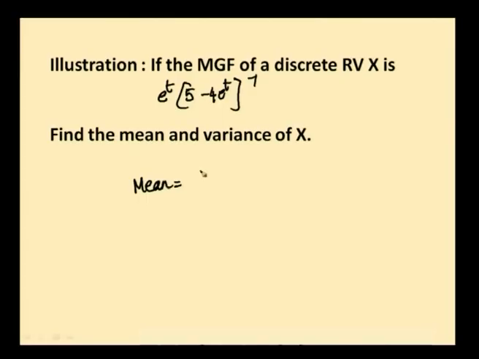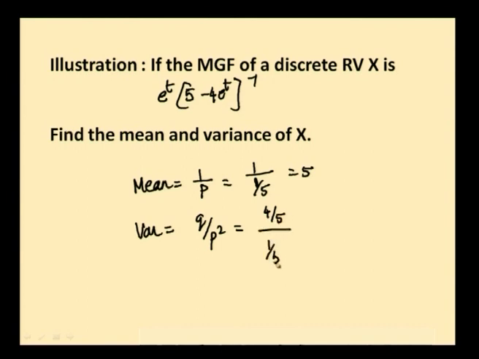What is the mean and variance of a geometric distribution? Since this particular MGF appears to be the MGF of a geometric distribution, we shall have the mean and variance of x as the mean and variance of a geometric distribution itself. So, the mean of a geometric distribution is equal to 1 by p. So, 1 divided by 1 by 5, which is equal to 5, and variance is equal to q by p square. q is 4 by 5 and p square is 1 by 5 whole square. 1 by 5 gets cancelled and you will have 4 into 5, which is equal to 20.